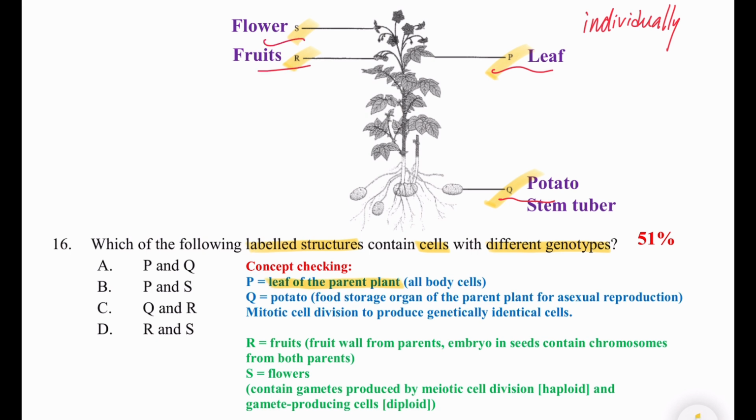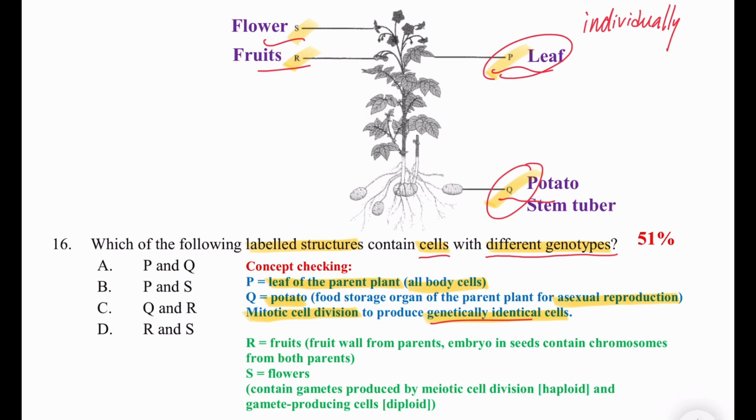The leaf contains the body cell, right? And then for the Q, which is the potato, the food storage organ for the vegetative propagation and for the asexual reproduction. Both of them, they undergo mitotic cell division to produce the new genetically identical cells. Therefore, within the leaf, all the cells, they are genetically identical. For the Q, the potato, the stem tuber, all the cells, they are also genetically identical. Therefore, they do not contain the cell with different genotype.